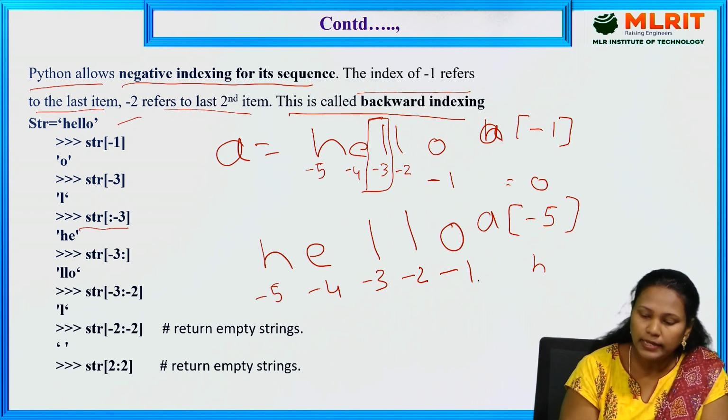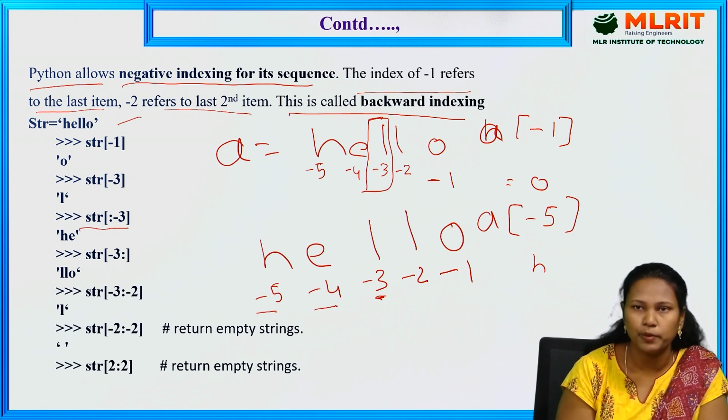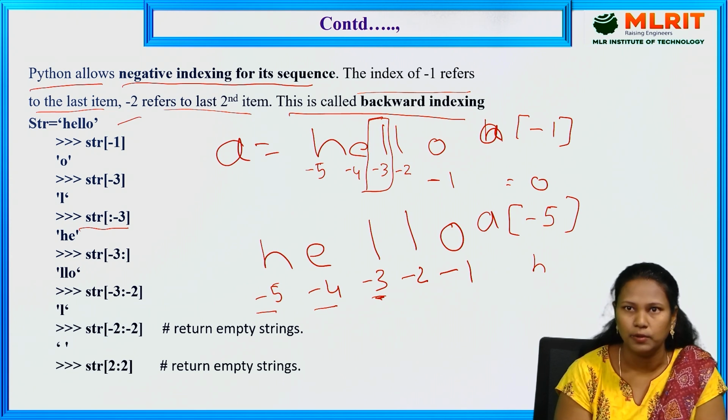So it is starting from the -5. So at -3 we have to stop here. So it prints the -5 value and -4 value, because -3 compared to -5 and -4 is a higher value. So that's why it prints the H and E.